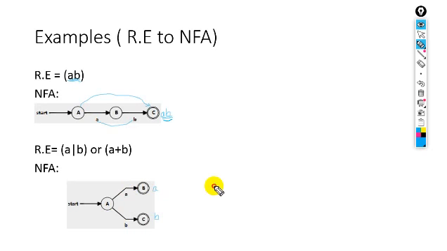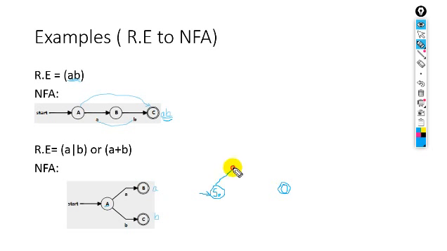You can also draw it just like this by using a single final state. For example, this is state C. You can also represent it by using S, or by using Q naught, or by putting A, B, C, or by putting 1, 2, 3, 4. It's up to you, no problem. So this is just a representation. Here this is the initial state, and this is the final state. How can we recognize that this is a final state? Because here we have two circles.